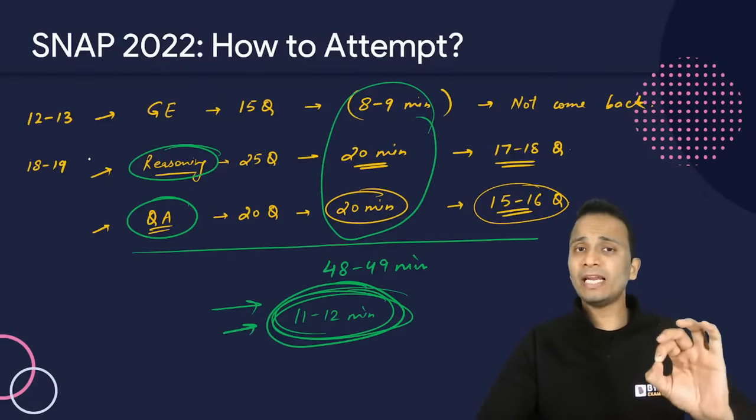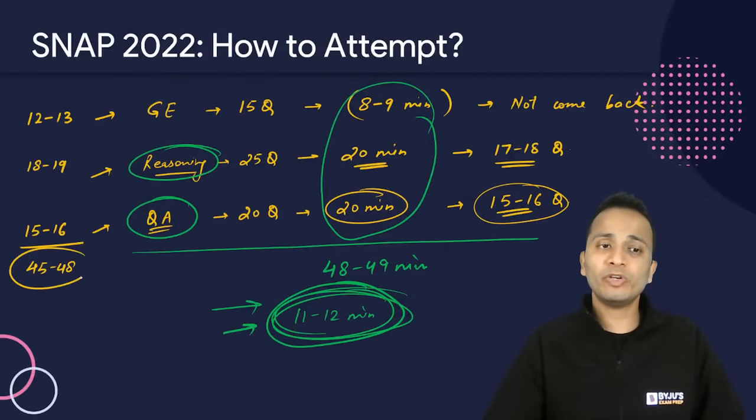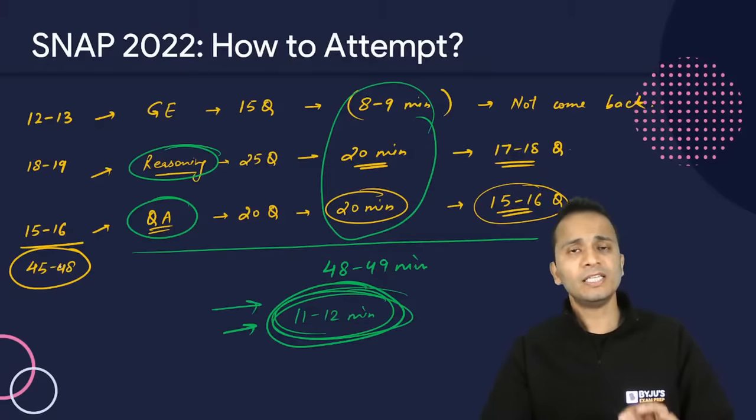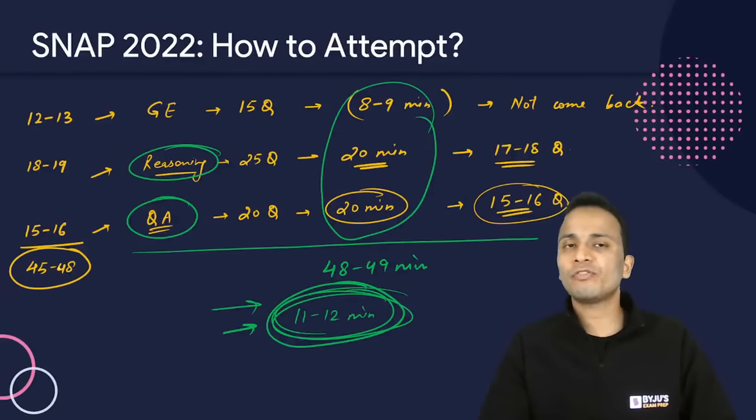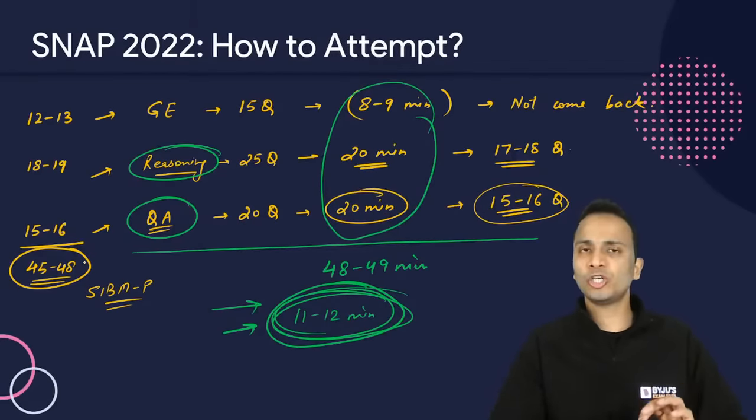Okay. I'm writing the bare minimum number of attempts. In QA section, you can attempt somewhere around 15 to 16 questions. Okay. So if you are attempting somewhere around 45 to 48 questions with a good accuracy, then you will stand a chance of getting a call from the topmost college, that is SIBM Pune. All right. So 45 to 48 attempts should be bare minimum if your accuracy is good.